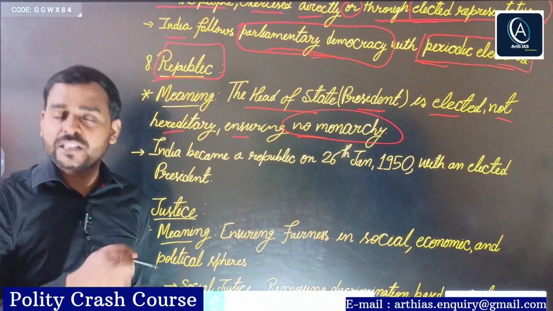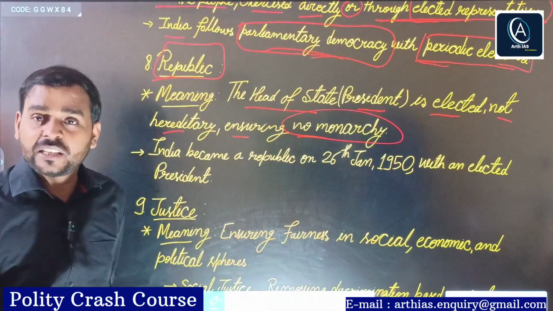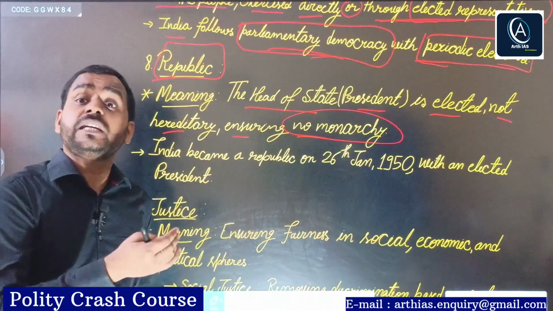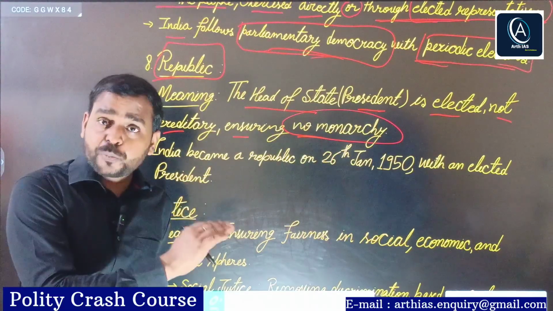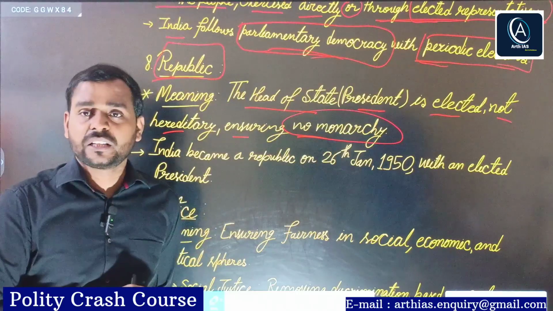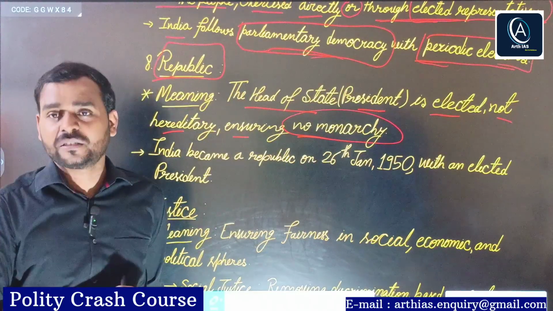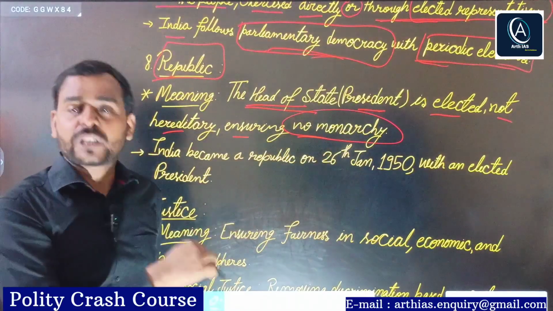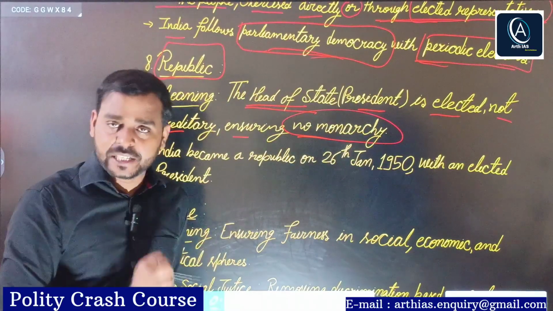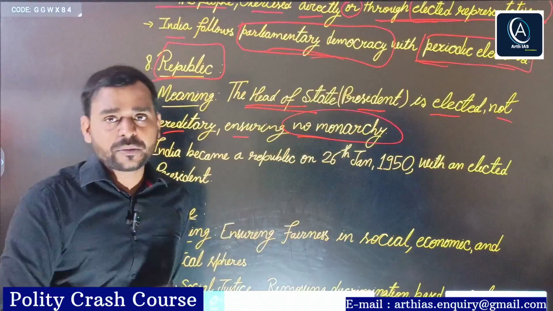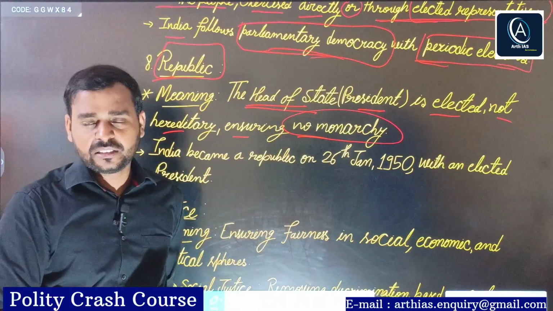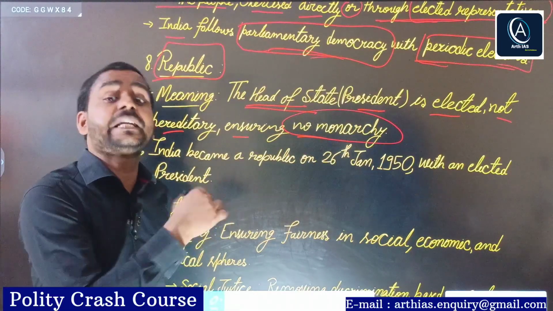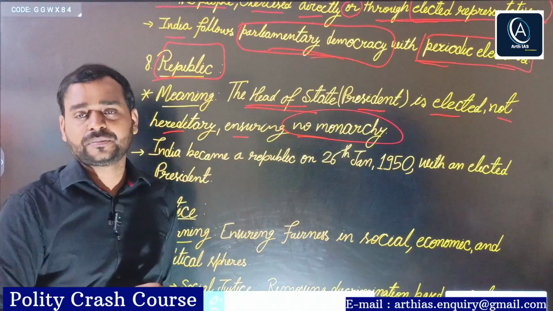Right? For example, in Britain, as I told you, the British monarch is the head of state. So in Britain, this post of head of state is hereditary. That's why Britain is not a republic, but India is a republic. Why? Because the head of state, for example the president, is an elected head, not hereditary, right? Though he is elected indirectly, he is elected.